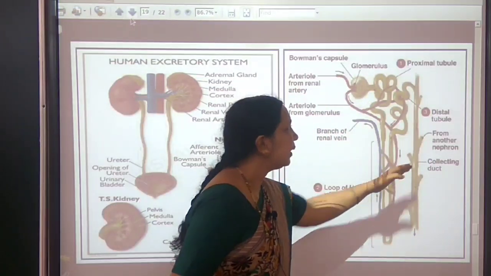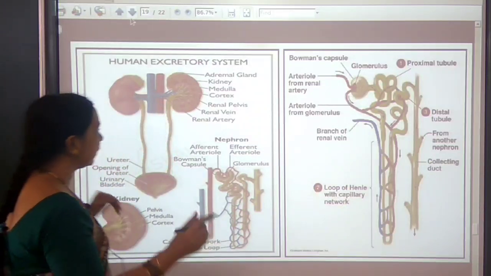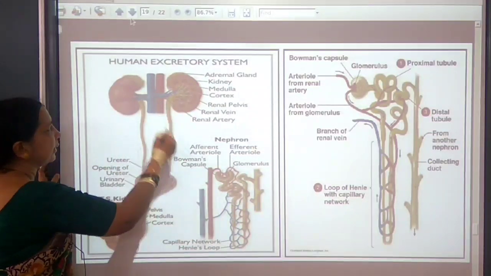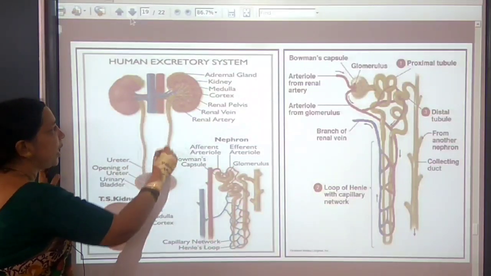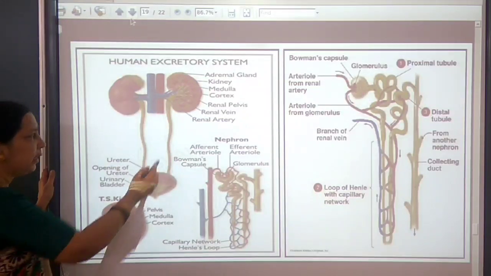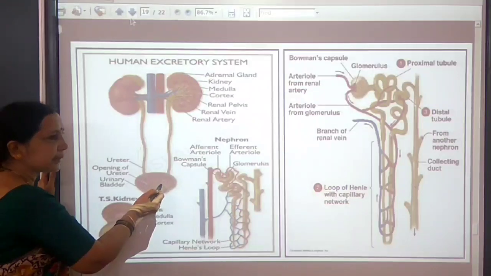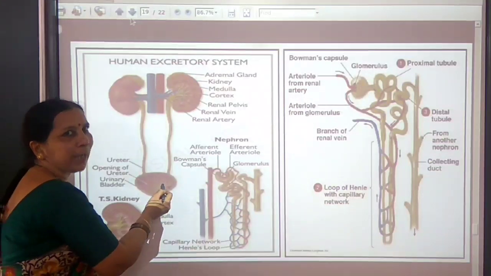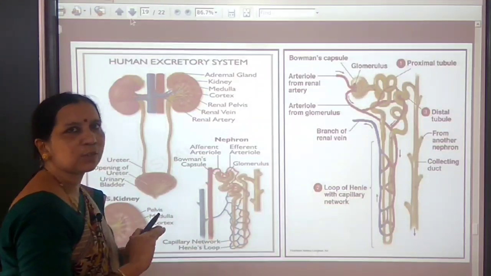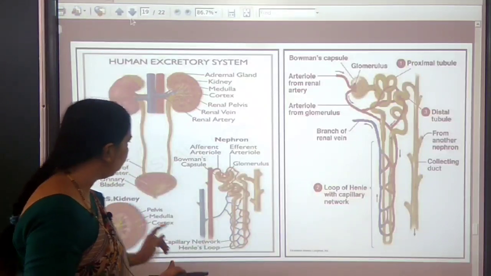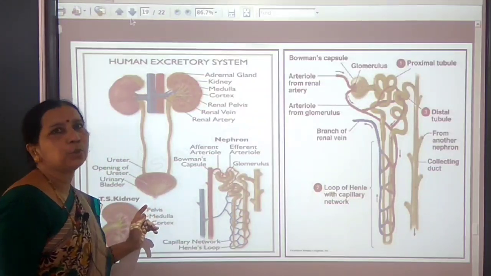Then from the collecting duct, the urine is poured into the ureters, and through the ureters, the urine gets collected in the urinary bladder. As and when it is filled, it is thrown out through the opening called urethra.